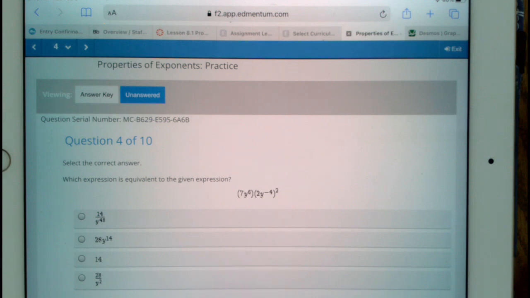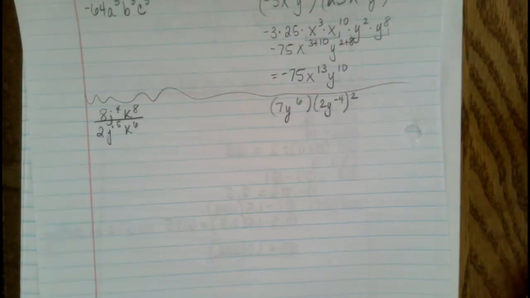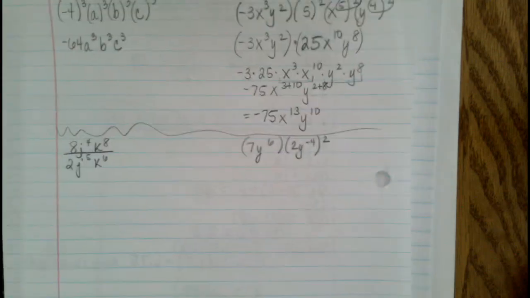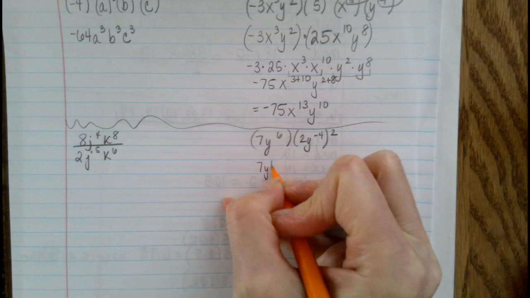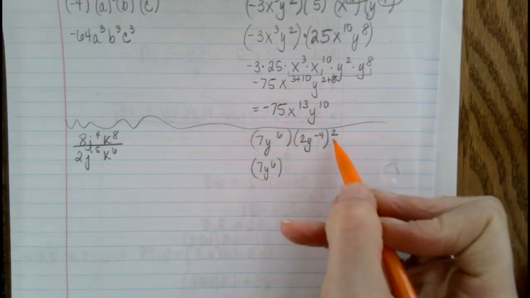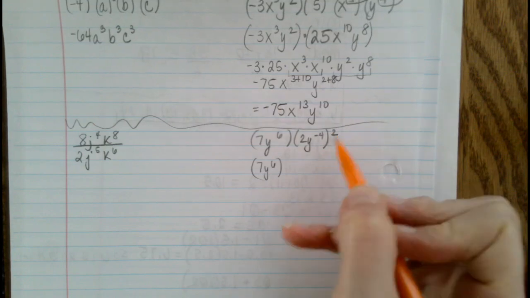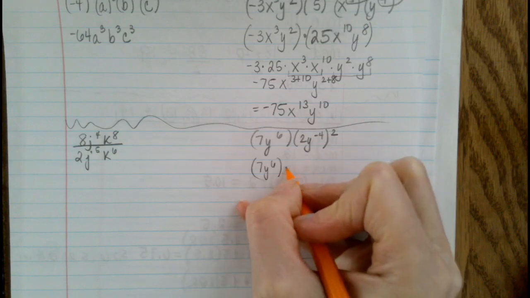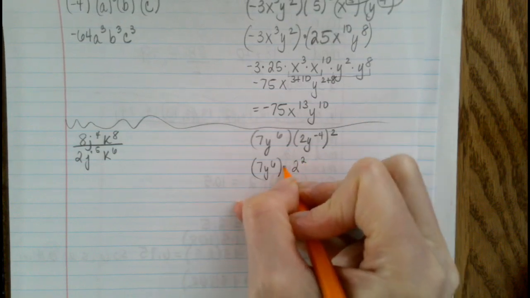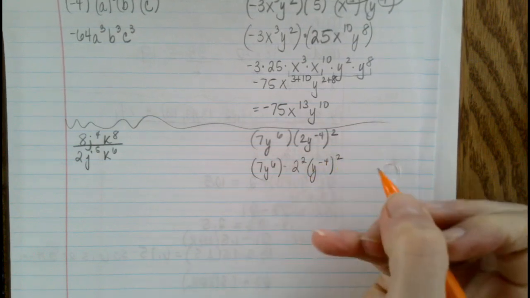And I know that it has a negative exponent in there, but I'm going to flip over to my notebook paper and we'll work on this problem here. We're not going to touch the 7y to the 6th right now, so I'm just going to leave that alone. But once again, we've got something raised to a power, and what happens is that everything in the parentheses gets raised to what's outside the parentheses. So this is going to be 2 squared, and it's going to be y to the negative 4 squared.